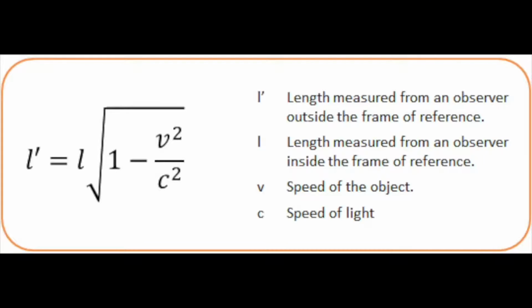The general formula for length contraction can be easily derived from the formula for time dilation, using the equation distance equals rate times time. We get that the contracted length is equal to the original length times 1 over the Lorentz factor. Now let's wrap things up with the ladder and barn paradox.